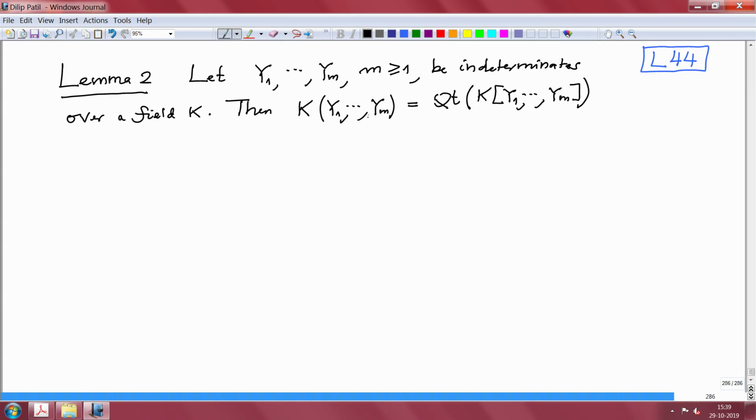So, elements of this field are precisely the rational functions, that is polynomial divided by polynomial.